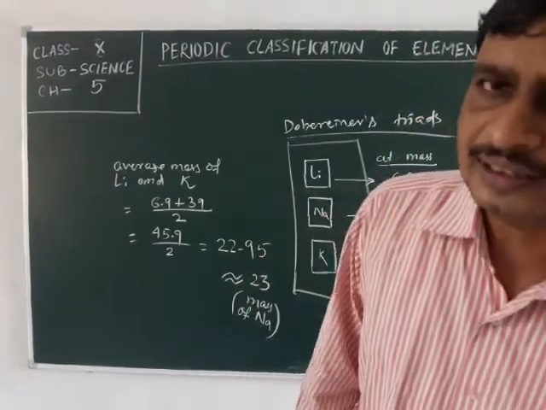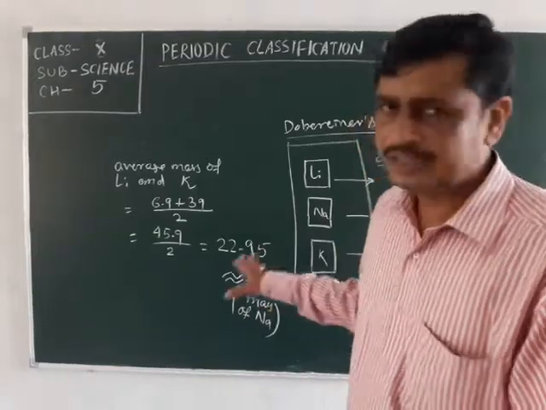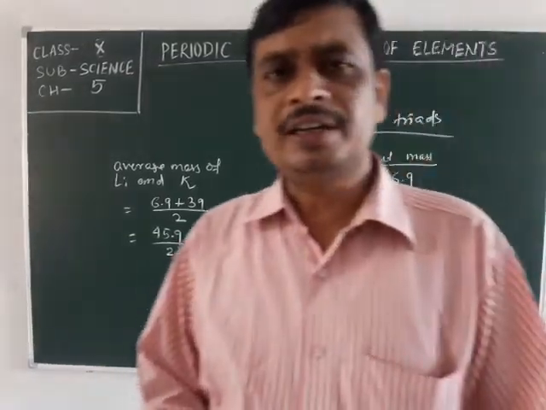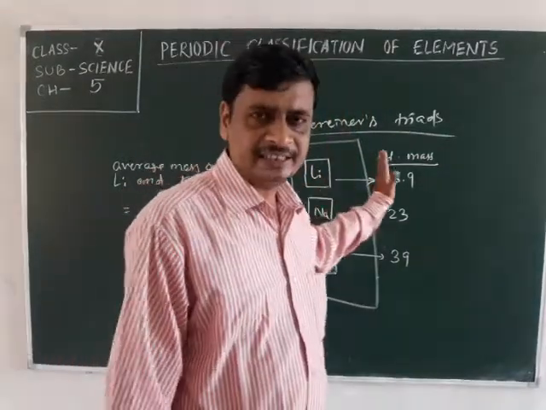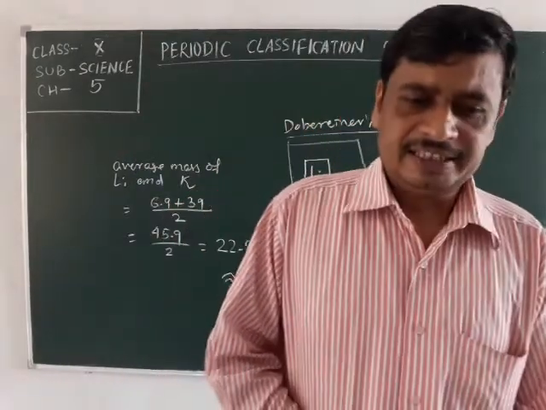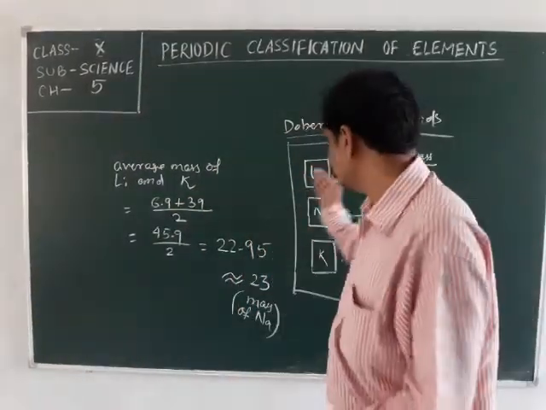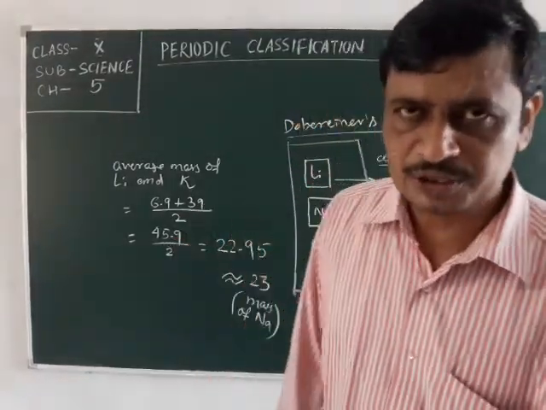But one demerit is that he could arrange only three triads. That means he arranged only 9 elements in this way. The first one is lithium, sodium, potassium. The next one is calcium, strontium and barium.